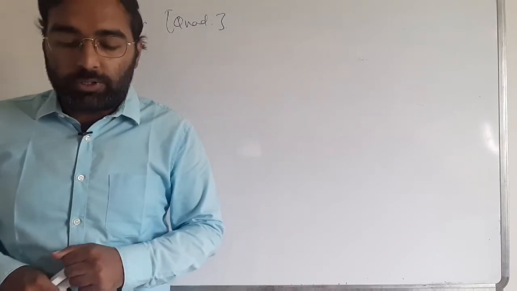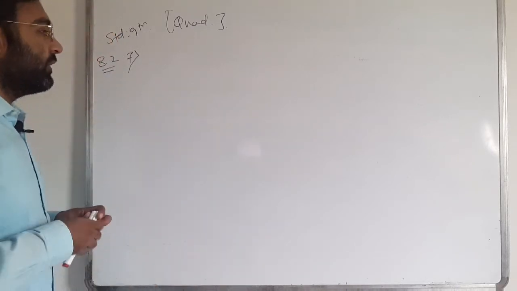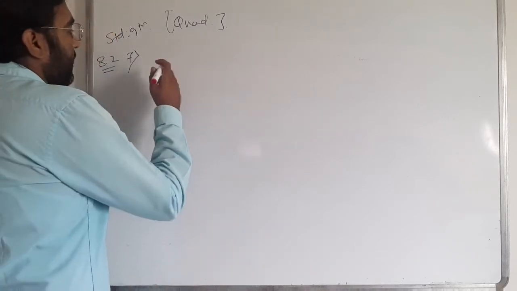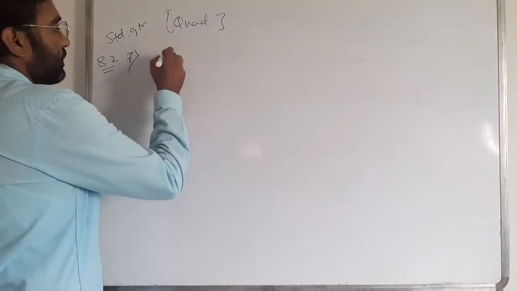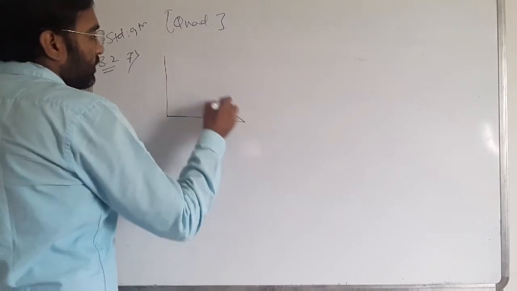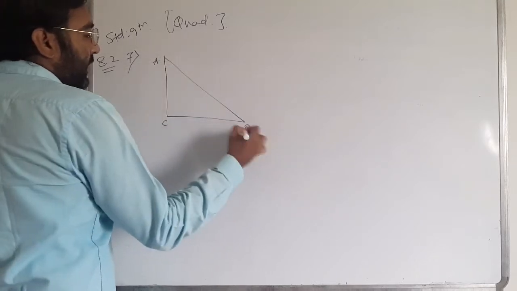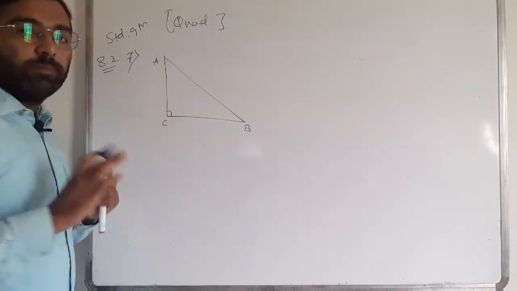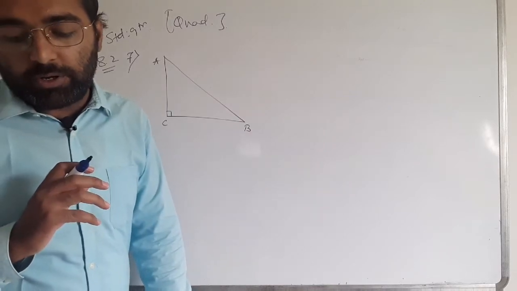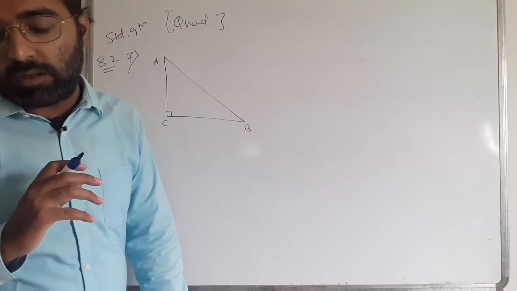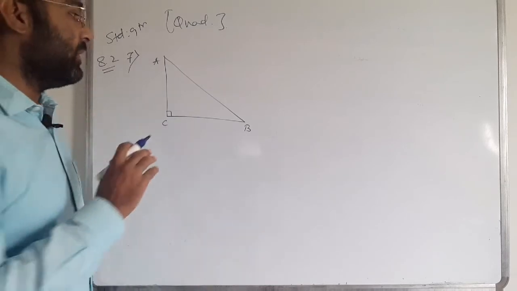First of all we have to draw the diagram. ABC is right angled at C, so first draw the right angle triangle with the right angle at C. Clear? Now a line through the midpoint M of hypotenuse AB.